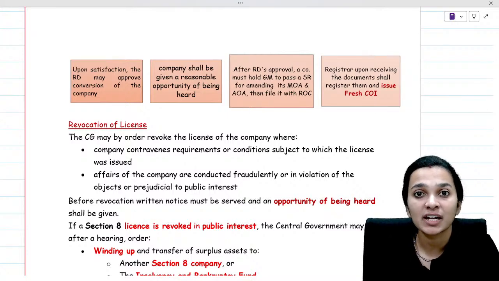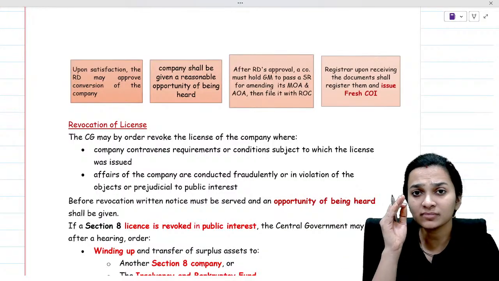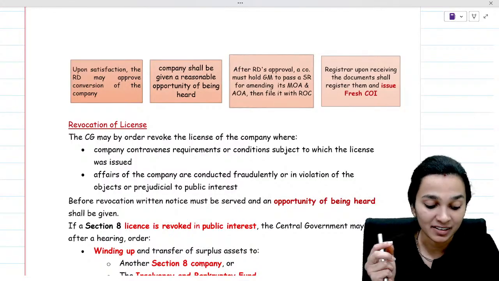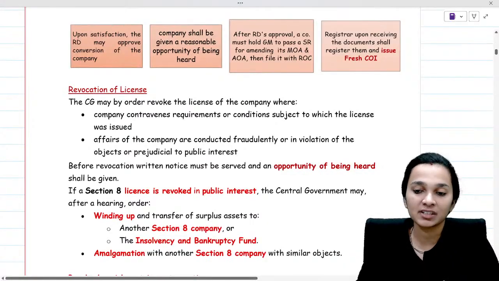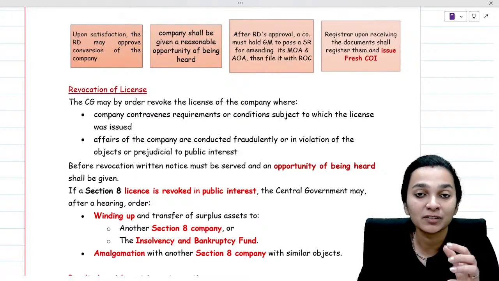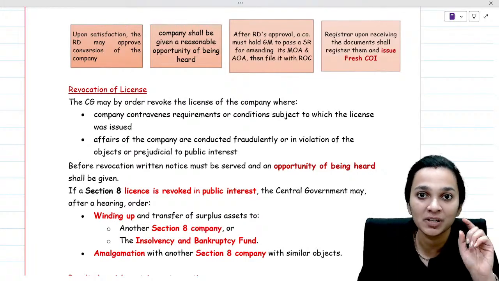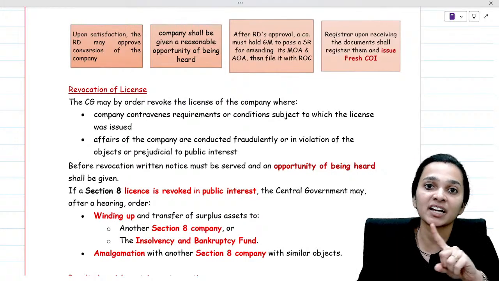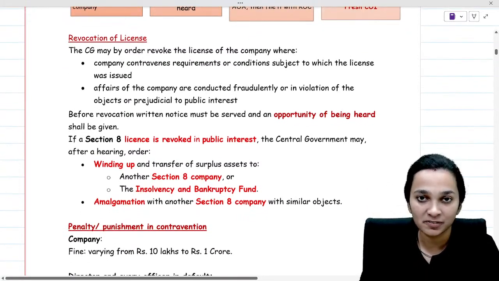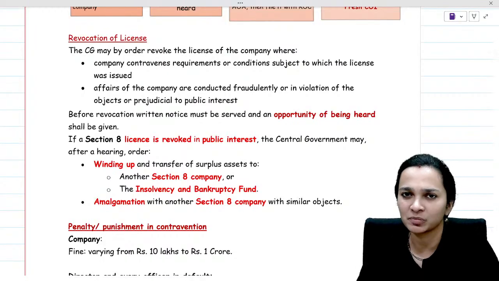Now, since we have understood that a Section 8 company requires a license to commence its work, if the company makes any contravention, if the company is not doing something as per the terms and conditions of the license, then the government also has the power to revoke the license. Government can revoke the license at any point of time if they find out that the company has contravened the provisions of the law. And when the government is revoking the license, what are the things they can do? They may do three things.